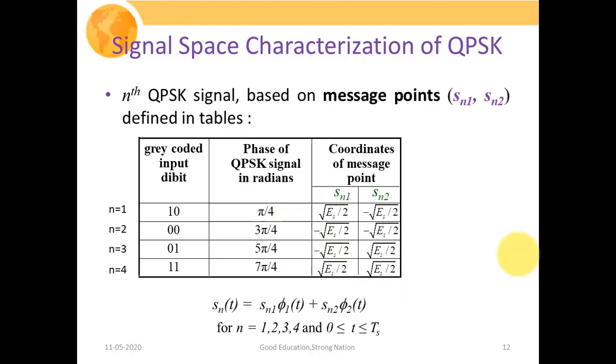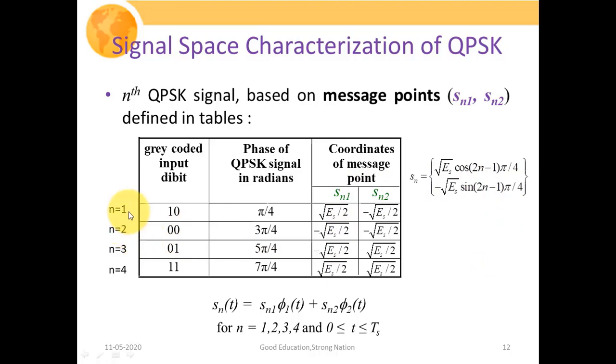Before discussing the table, I want you to focus on this expression where Sn is equal to under root of Es cos of (2n minus 1) pi by 4, and the second bit of the symbol is written as minus under root of Es sine of (2n minus 1) pi by 4. So this was the generalized expression.